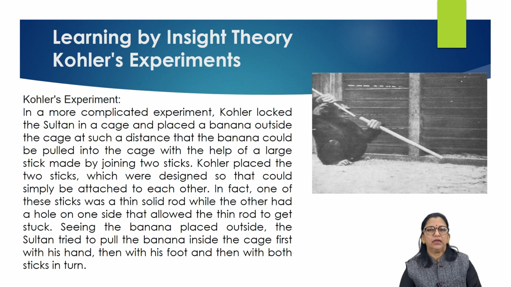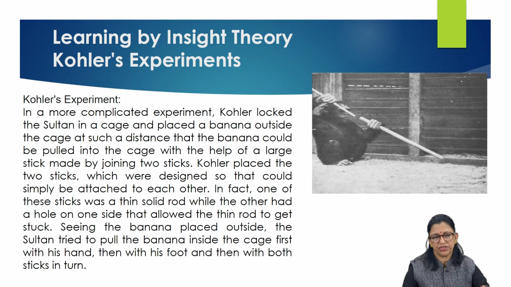You can understand this very clearly with the experiment conducted by Kohler, one of the more complicated experiments, which you can see in the slide. Here you can see in the picture that Kohler locked the chimpanzee named Sultan in a cage and placed a banana outside the cage at such a distance that the banana could be pulled in with the help of a large stick.